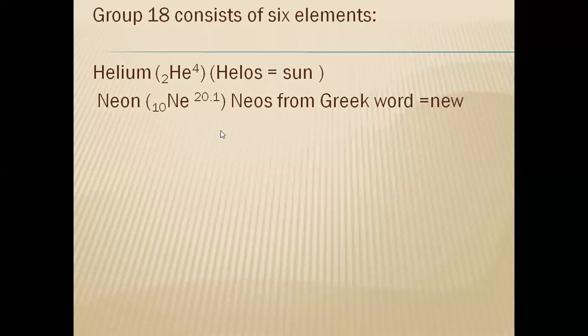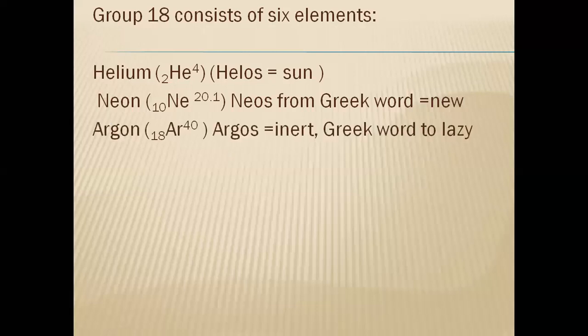Neon: in Greek, neos means new, because once helium was discovered, the next discovered element was not neon; it was argon. After the argon discovery, neon was discovered. So, new.